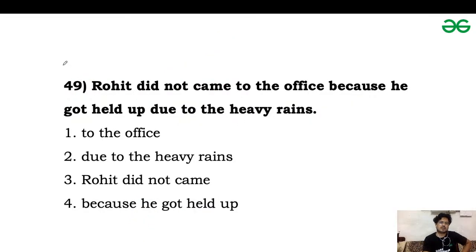Next one is question 49. Rohit did not came to the office because he got held up due to heavy rains. What should be the answer?